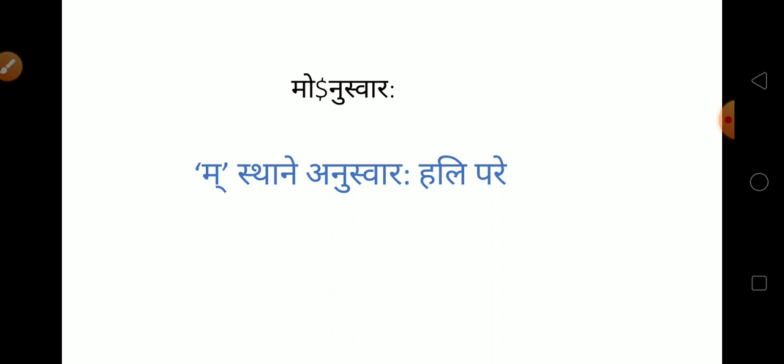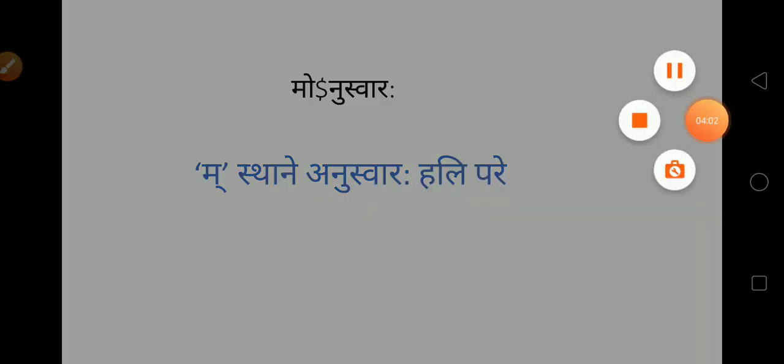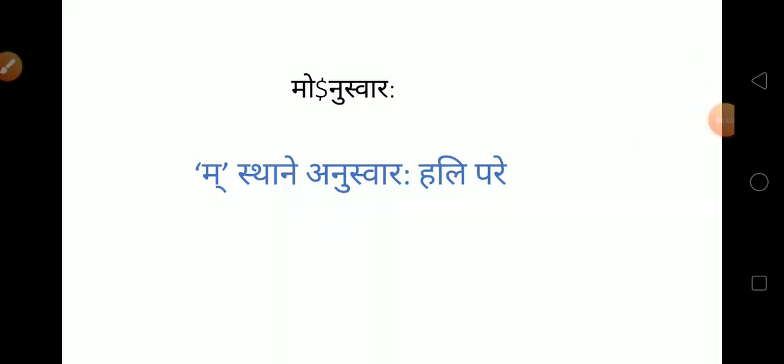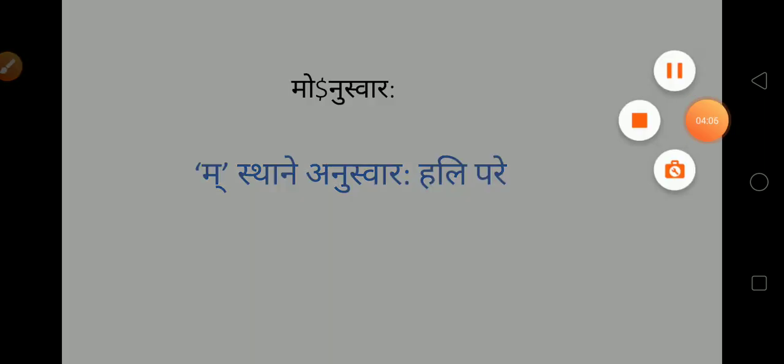If a vowel or no letter comes after halant ma, then halant ma is not supposed to be changed. Only if a consonant comes after halant ma, then the halant ma gets changed into anuswar.